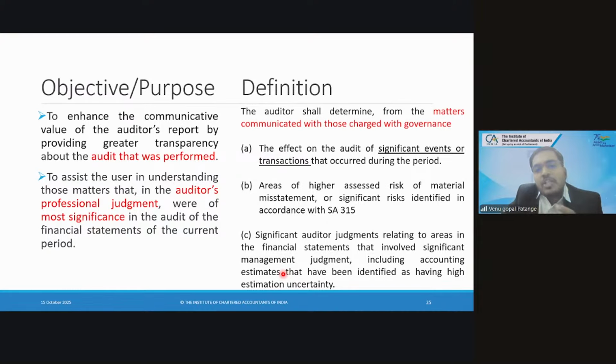So fair value measurement took a very huge impact. There are so many estimates you need to take. Management has taken some judgment. So such things also will be covered as part of CAM. So there are three things. First thing is significant events or transactions.